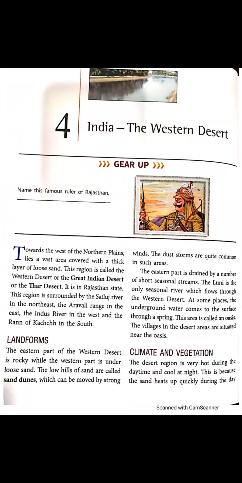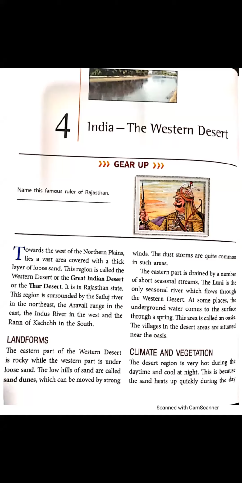Yes, dear students, next is landforms. The eastern part of the Western Desert is rocky. Eastern part means the right part of the Western Desert is rocky. Rocky means you can say stone; you can find it there. While the western part is under loose sand. On the right side it is rocky, and in the western part you can find loose sand.